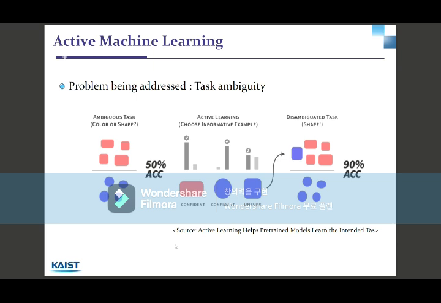This is where active learning could be used. In active learning, the machine can provide the human being, the supervisor, to label this unsure object. If the human chooses to label this with the red squares, we can then know that the classification is based on the shape. Now we remove the ambiguity of the task, and then we can move forward with more accuracy of the task.